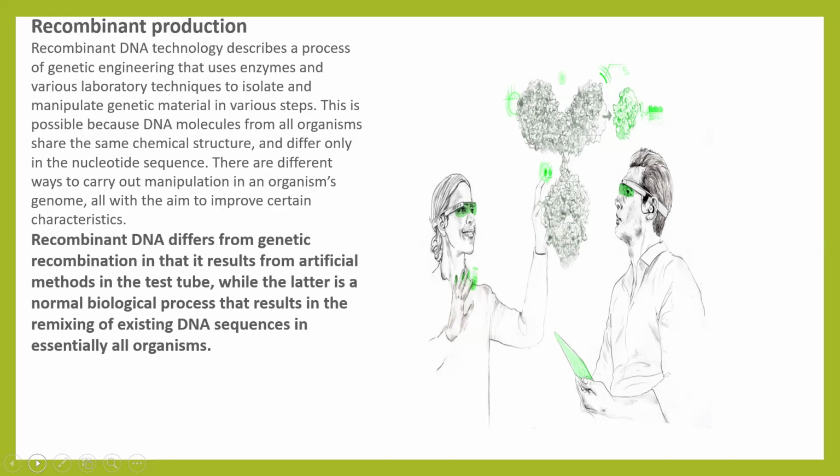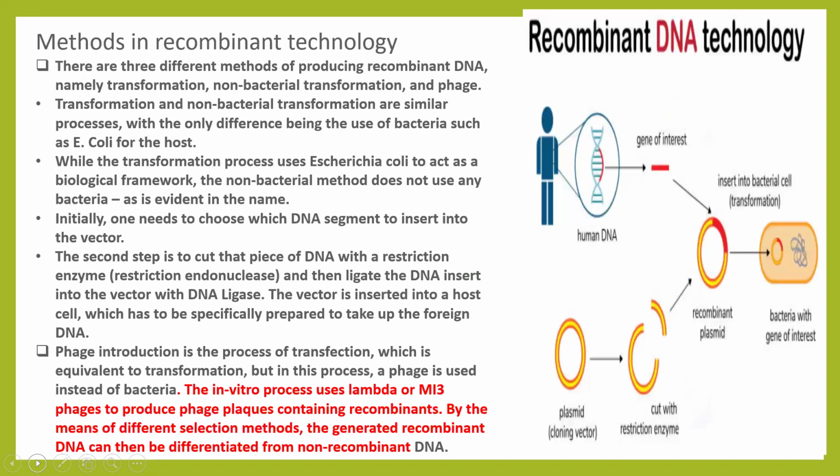Recombinant DNA technology describes a process of genetic engineering that uses enzymes and various laboratory techniques to isolate and manipulate genetic materials, and it has different steps. DNA molecules from all organisms share the same chemical structure, differing only in the nucleotide sequence. Methods in recombinant DNA technology: there are three methods of producing recombinant DNA.